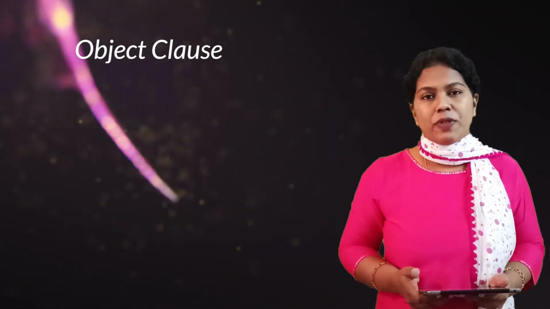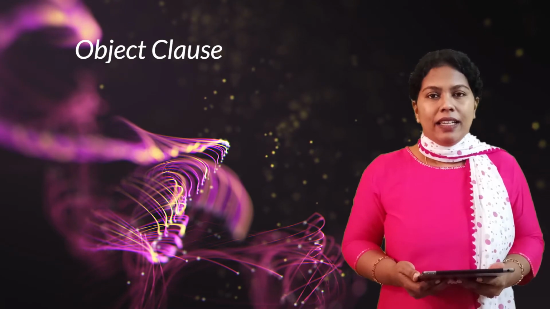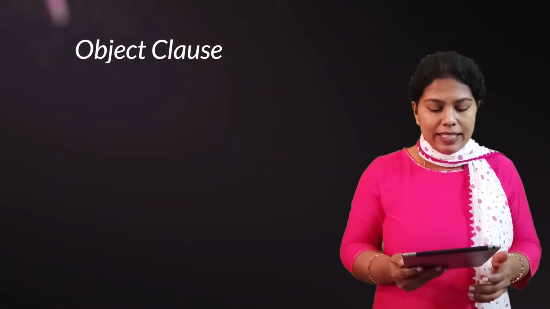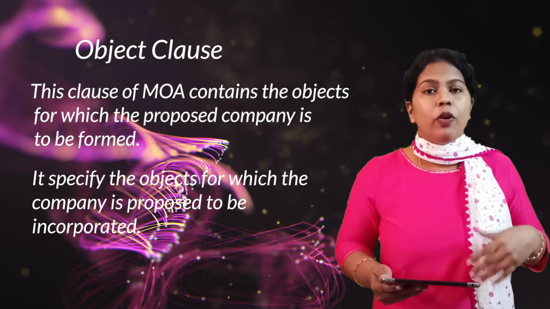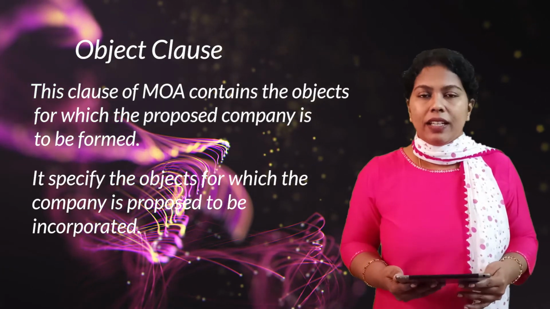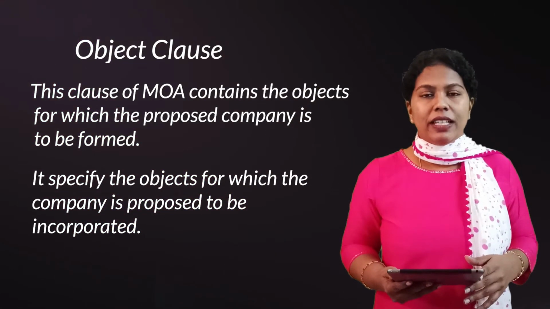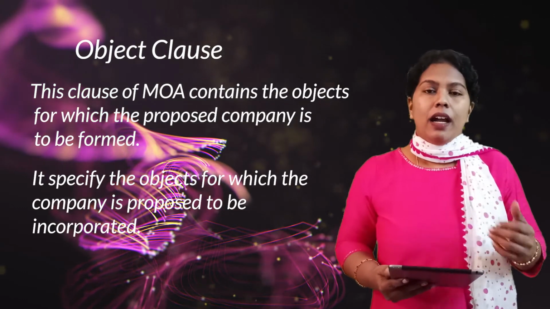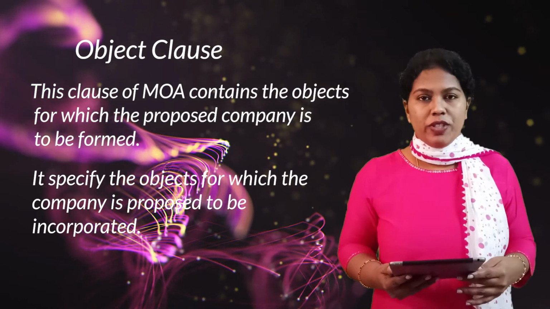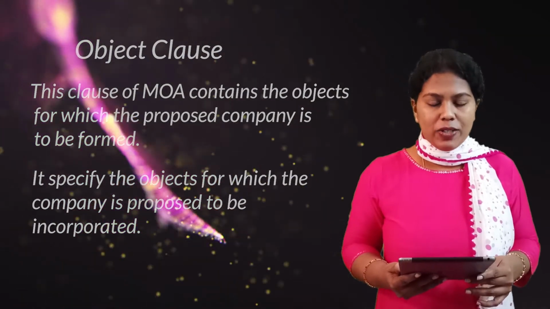Now, the third clause speaks about the object clause. That is the purpose of existence of such a company. For what objective, to satisfy what kind of objective the company came into existence. That is discussed in the third clause, the object clause. For what purpose we are forming such a company will be mentioned in the third clause. All the main objectives as well as the other incidental objectives will be mentioned there.